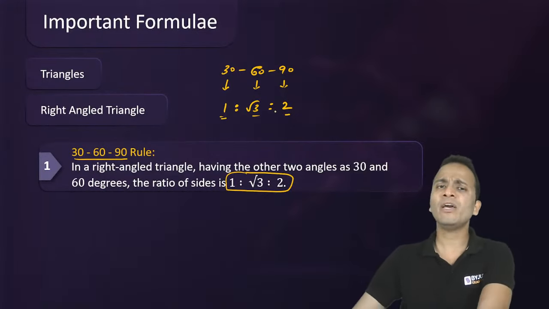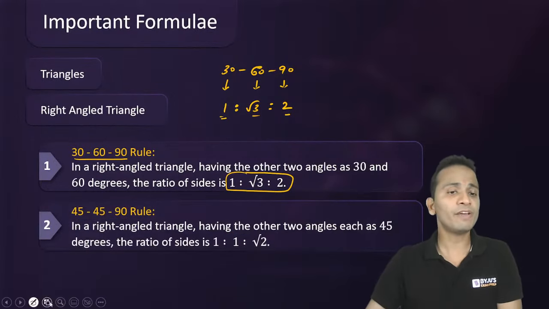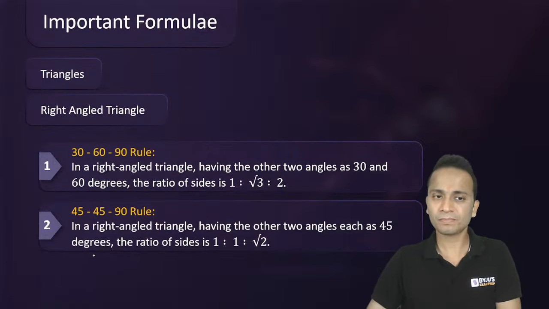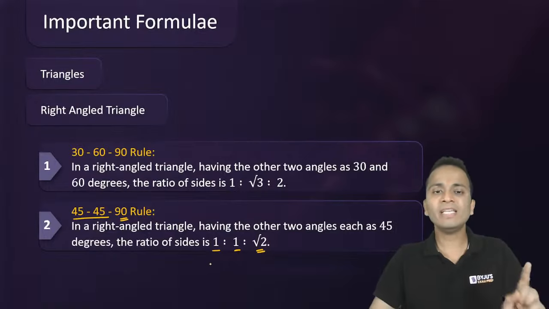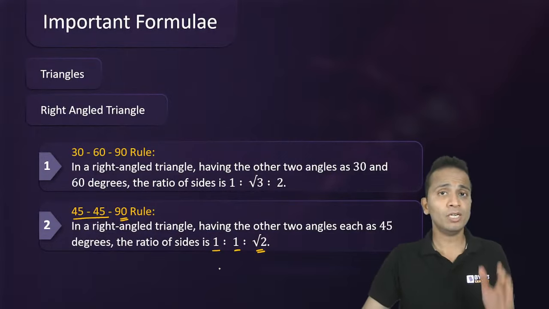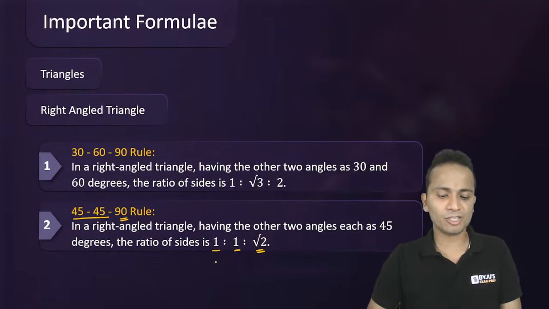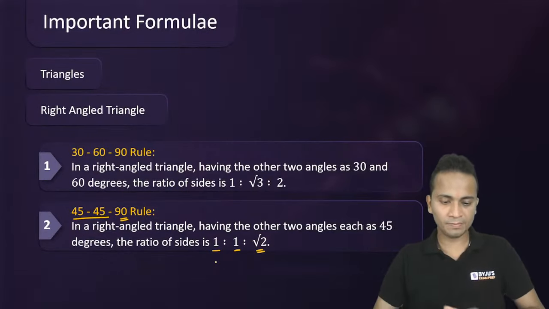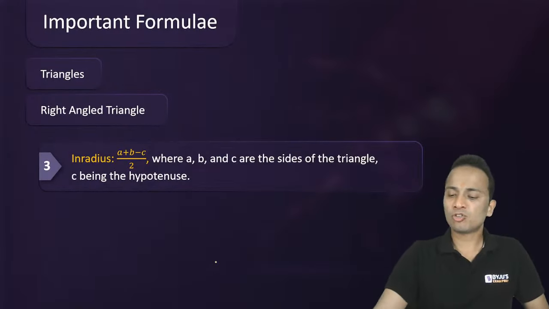Another right angle triangle that we generally see is the 45, 45 and 90 degree triangle. In this case, the sides which are opposite to 45 degrees are in the ratio 1:1, and the side which is opposite to 90 degree is √2. So 1:1:√2 is the ratio of the sides opposite to 45, 45 and 90 degree angles in a right angled triangle. All right. Now let's move ahead and look at the next thing in right angle triangle.